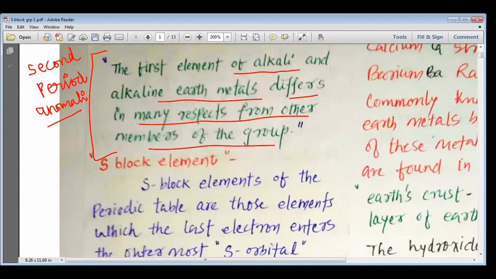So, if you look into the elements which are there in group number 1, 2, and then group number 13 to 17, they have their first element falling into the second period.